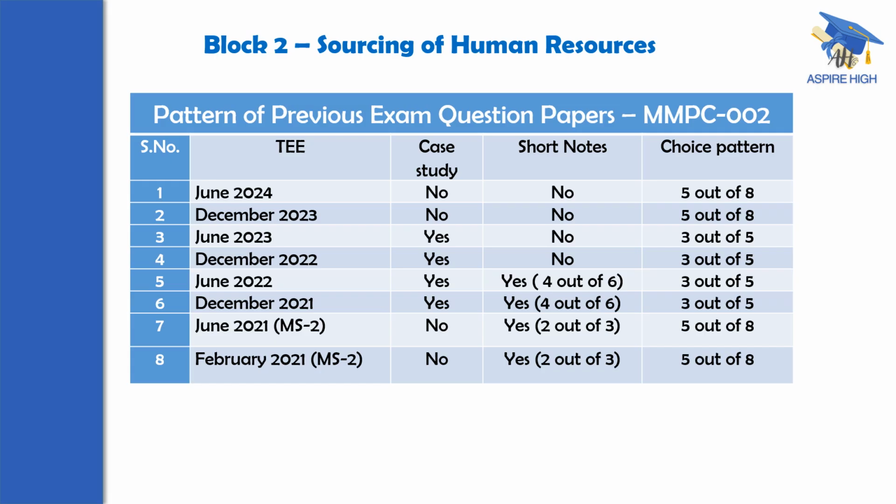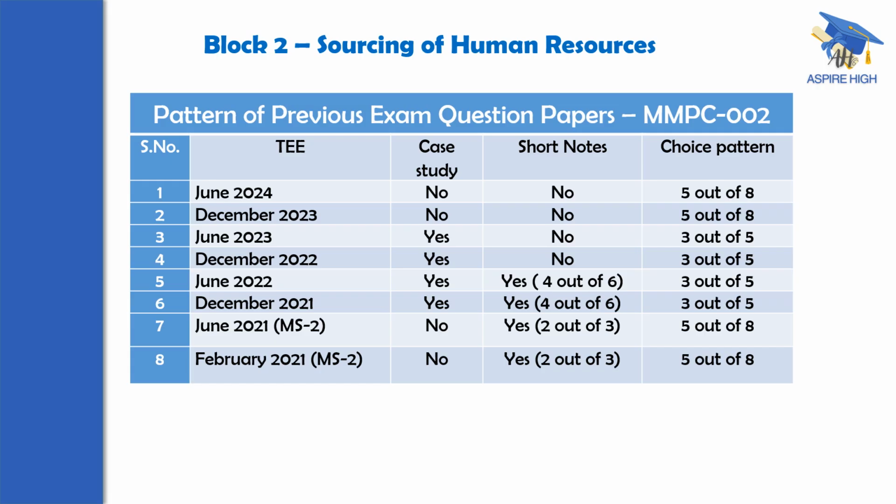The important thing that we would like to highlight in this pattern analysis is that a case study, if it is there, will have a higher weightage of 40 marks and is a compulsory question. If it is not there, 8 questions will be given, 5 you have to answer, 5 into 20 is 100.